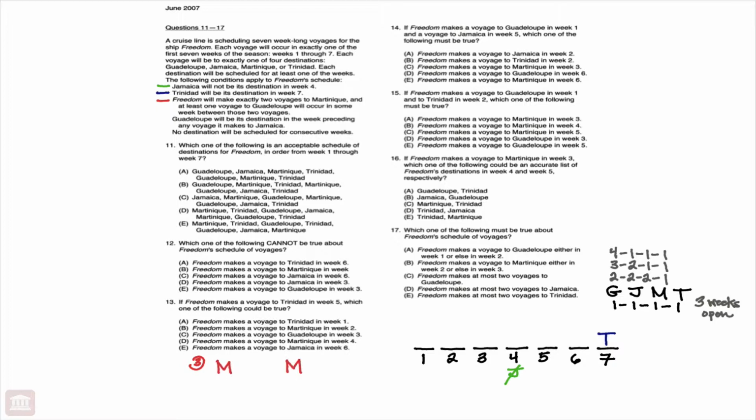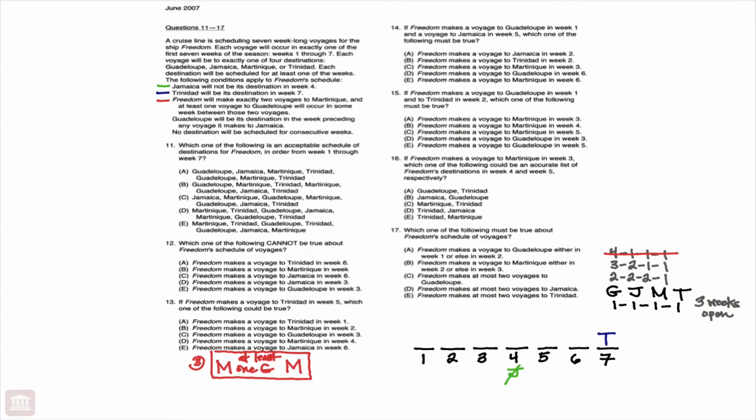So you notice what that does right away is it eliminates the 4-1-1-1 possibility in our numerical distribution, because if Martinique is showing up exactly twice in the 4-1-1-1 possibility, there is no one showing up exactly twice. So that possibility has been eliminated now based on the third condition. And again, the condition is that there is at least 1 trip to Guadalupe in between the 2 trips to Martinique. So we have that block.